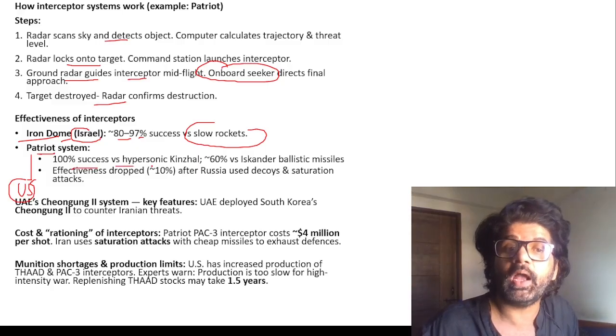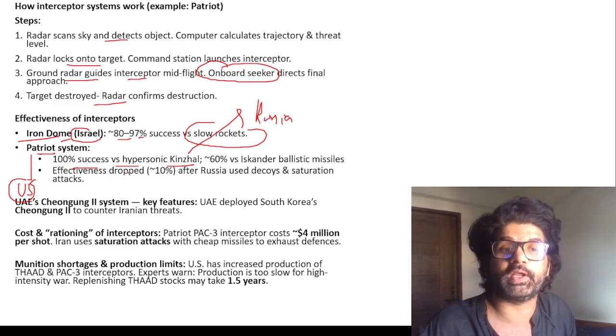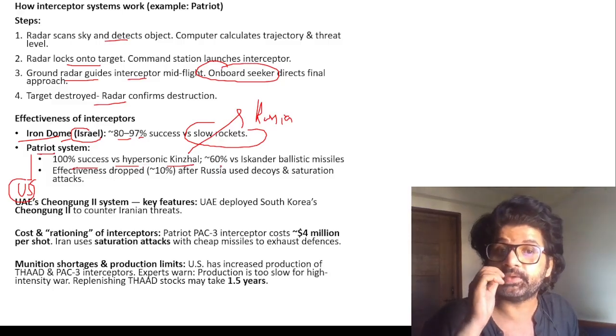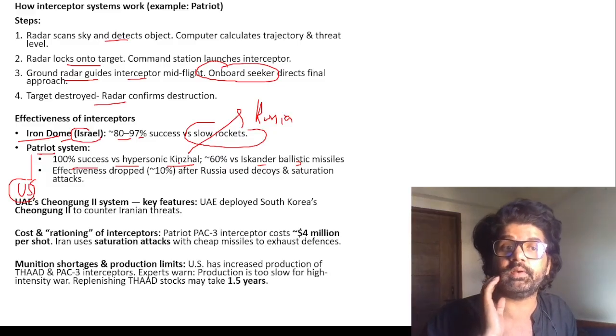100% success versus the hypersonic Kinzhal. What is a Kinzhal? Russia's missile, hypersonic, greater than Mach 5. 60% versus Iskander ballistic missiles. So you can see here, even the US Patriot interceptor system is not fully equipped, and its effectiveness dropped 10% after Russia used decoy and saturation attacks.